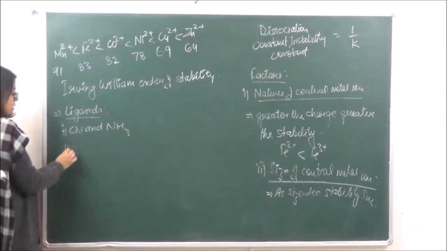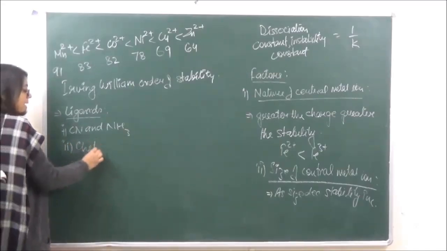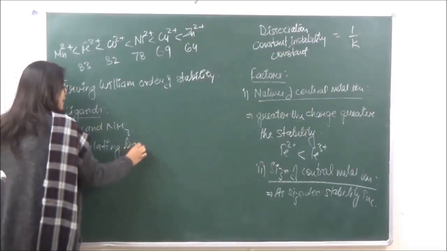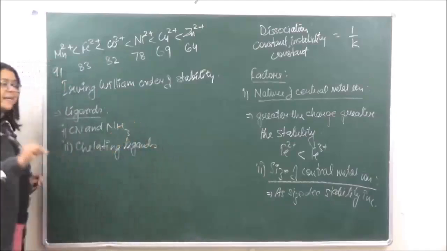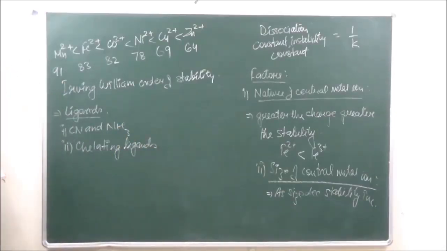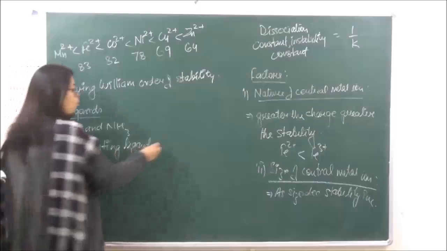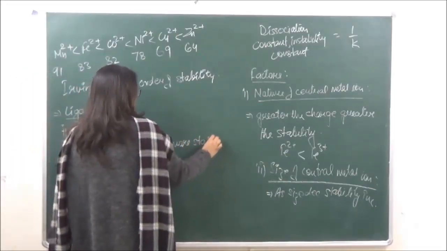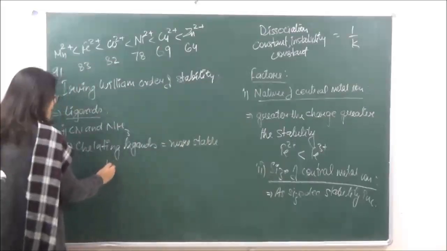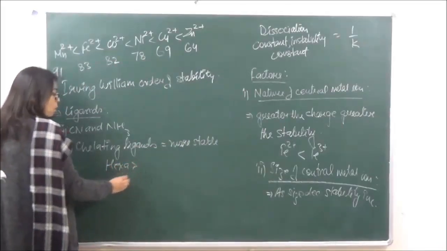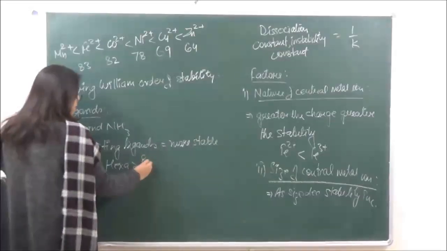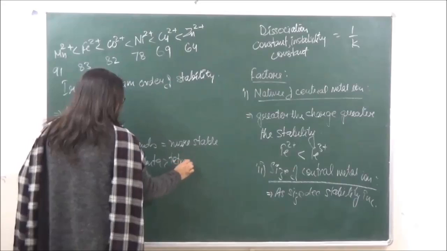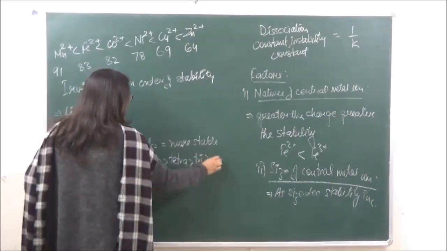Okay? For number two, the chelating ligands. Chelating ligand means bidentate, tridentate, tetradentate and hexadentate. They form more stable complexes. So in this case hexa is going to form the most stable, फिर उसके बाद penta, tetra, tri and di.